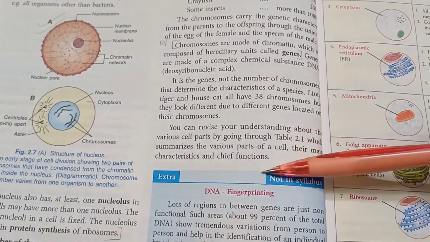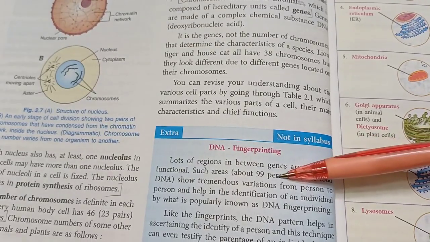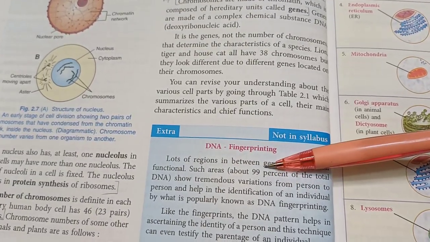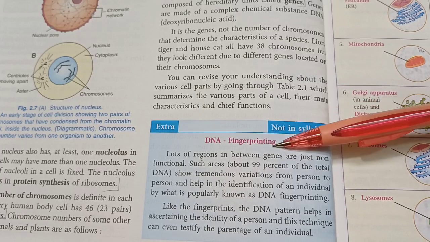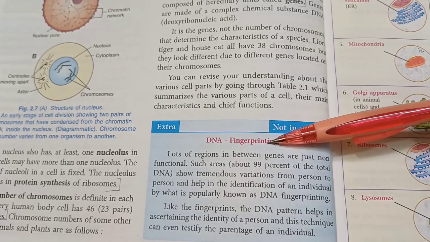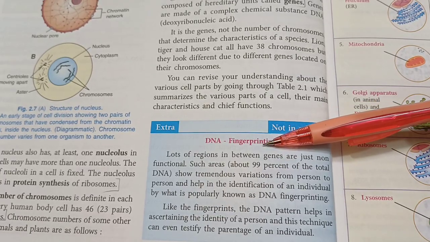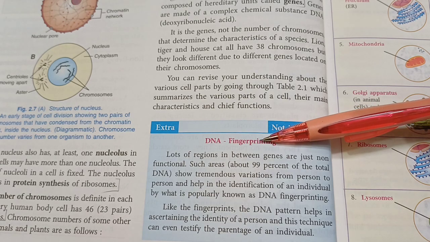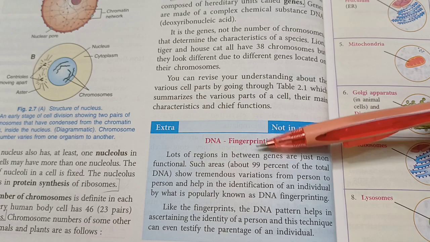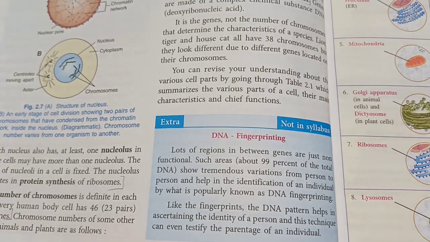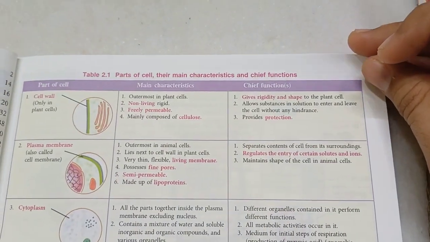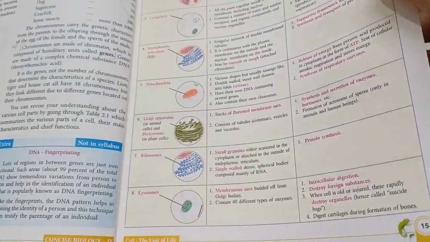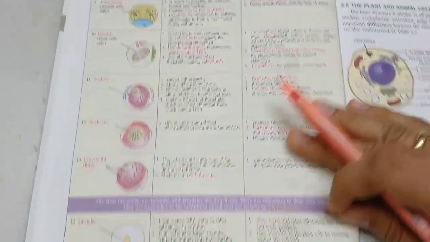DNA fingerprinting is just extra, not in syllabus. It can help you to identify to which organism the cell belongs. Forensic experts use DNA fingerprinting to catch culprits. If even a hair follicle is found at the crime scene, they can check the DNA with that of the suspects and catch the culprit. Or if you have doubts whether you are truly the child of your parents, then you can go for a DNA test. Table 2.1 is the most important part of the chapter. You learn this table and you've learned half the chapter. So I'll cover this in part 2.